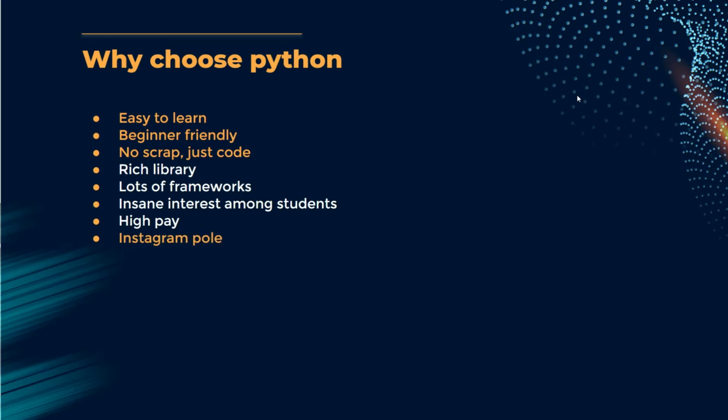And we conducted an Instagram poll a few days ago. Python was ranked second in it. The first one was Java. We are not considering Java because it is a purely object-oriented programming language, and many beginners may struggle while understanding it. So we are going with Python.